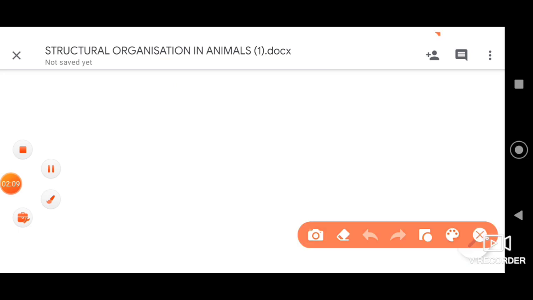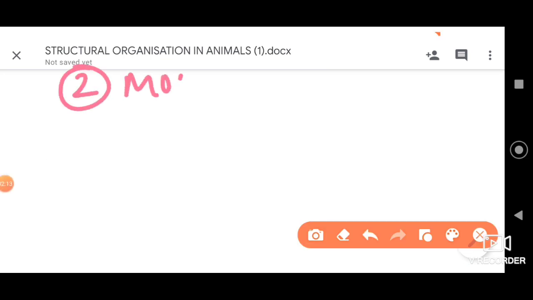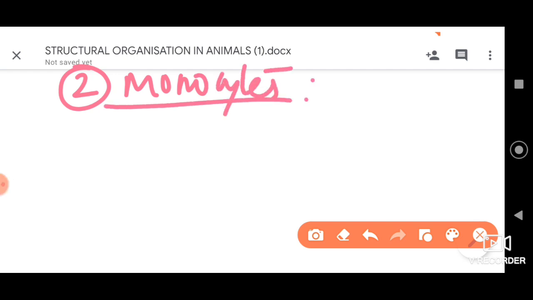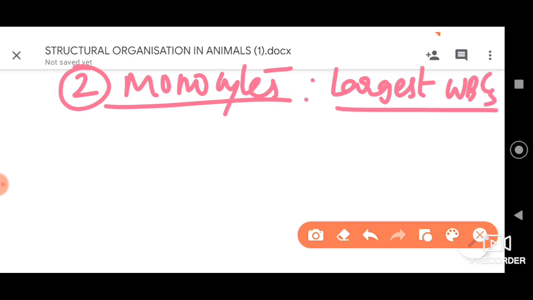Next, the second type of agranulocyte we have is monocytes. These monocytes, dear students, are the largest WBCs. The first point you can remember, they are the largest. They are not produced in the lymph nodes, they are produced in the bone marrow.